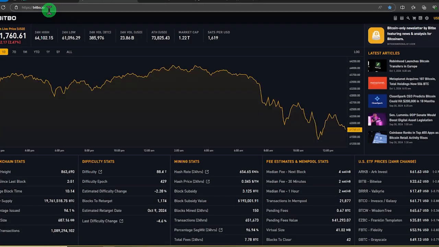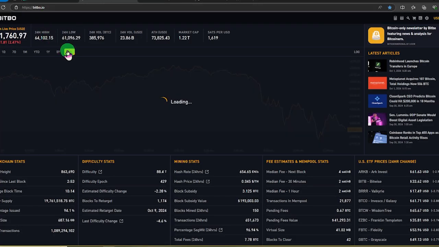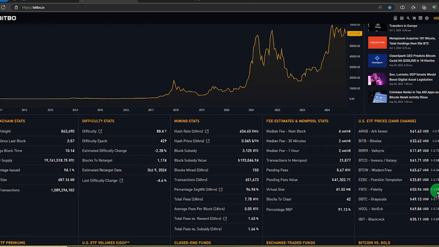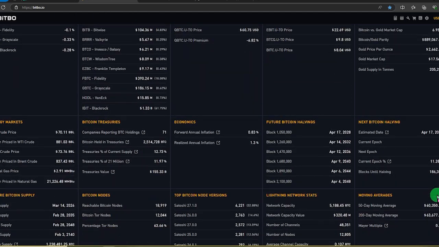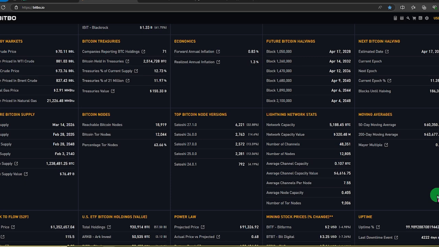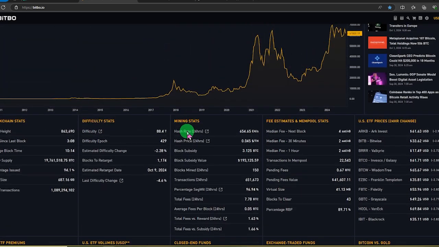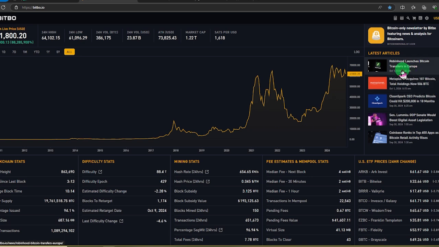The next website is bitbo.io. I like this because it also shows the price of Bitcoin, and it has pretty much all of the different information as you scroll down. But if you scroll up, as you can see, we have the future halvings and economics, etc. Mining stats, difficulty, blockchain. We have articles or news right here in the top right hand of the screen.